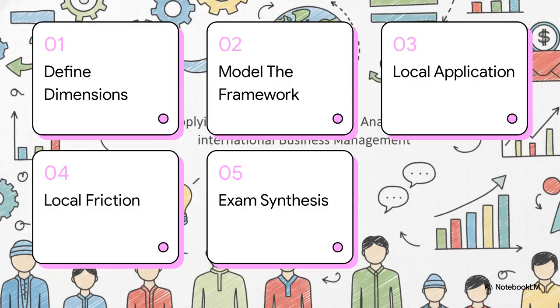Here is our game plan for today. We're using a structured 5-step formula. Step 1, define dimensions. Step 2, model the framework. Step 3, local application. Step 4, local friction. And finally, Step 5, exam synthesis. Let's get right to it.